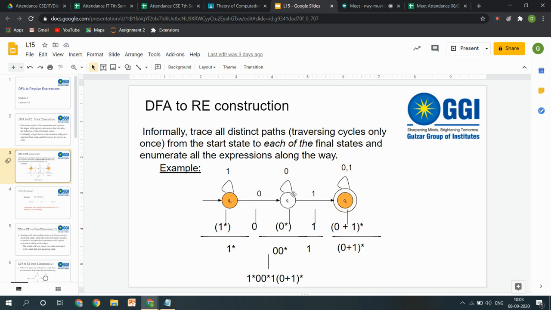Next, at Q1, again a self loop is there. I have an option, either I can skip this or I can perform this loop any n number of times. So by skipping this, I mean 0 raised to the power 0, and by performing it n number of times, I mean 0 raised to the power 1, 0 raised to the power 2, 3, and so on.